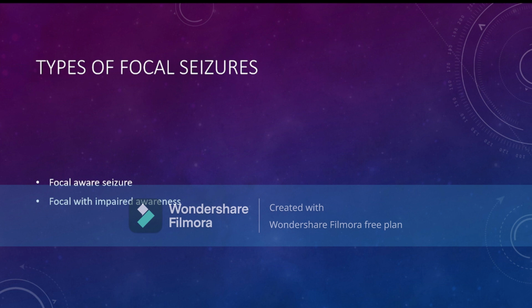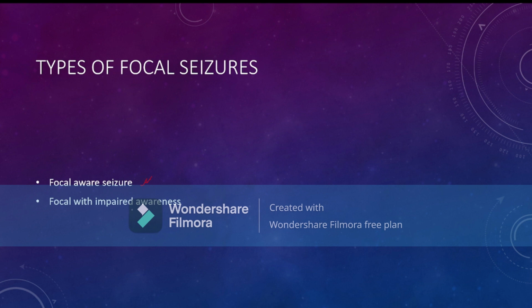Now, the focal seizure is divided into two types based on the level of awareness. If the awareness is present, or no alteration of consciousness occurred before, during or after the convulsion, then it is called focal aware seizure.